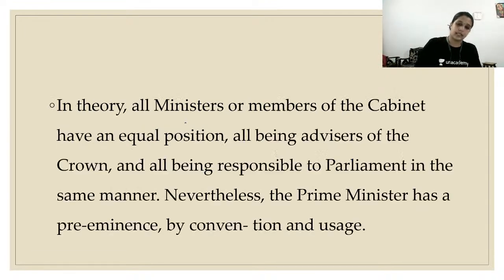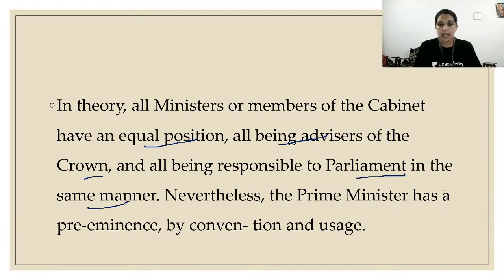Okay, yes. In theory, all ministers or members of the cabinet have equal position. Some person asked me who has more political power. You have this answer: in theory, that is according to the Constitution, all ministers or members of the cabinet have equal position, all being advisors of the Crown and all being responsible to Parliament in the same manner.